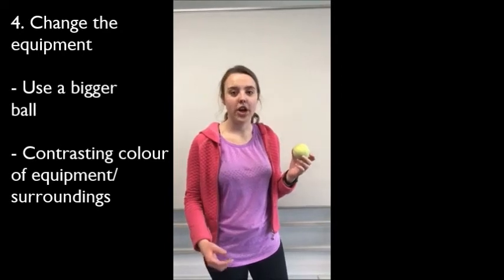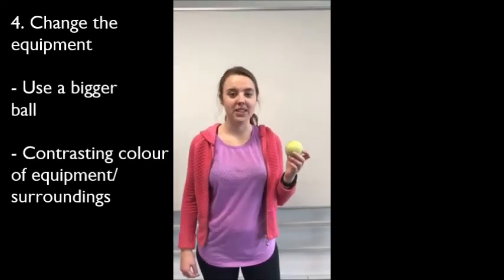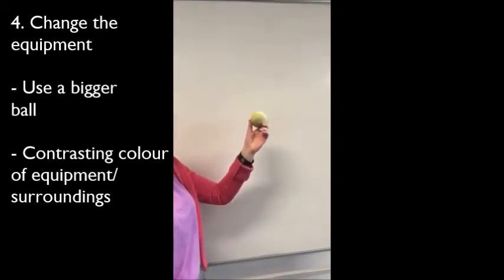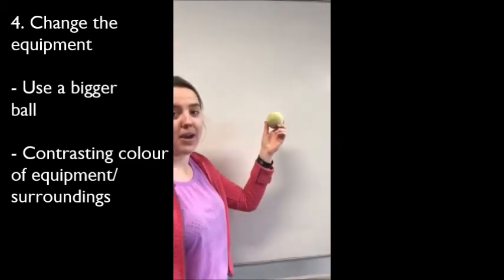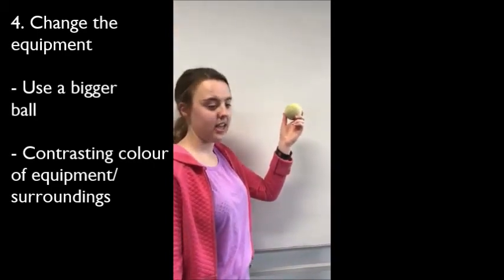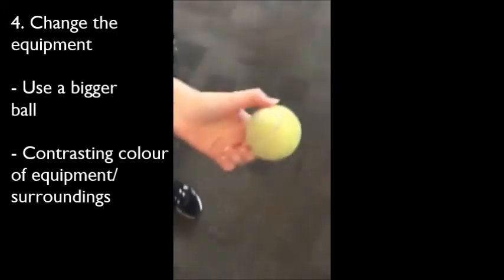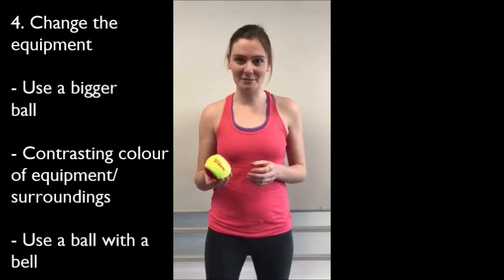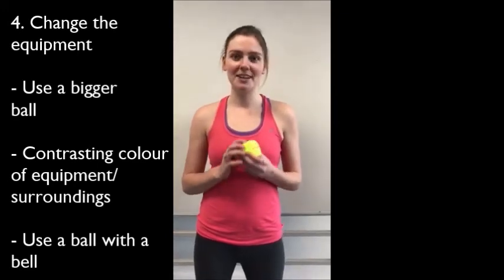Contrasting equipment also helps those with vision impairments to be able to see the ball coming. As you can see, a yellow ball against a white background or a light background might be more difficult to see than a yellow ball against a dark background. You can also purchase balls with bells inside them to cater for people with vision impairment, so they can hear the ball coming.